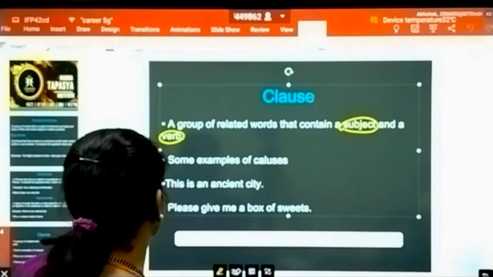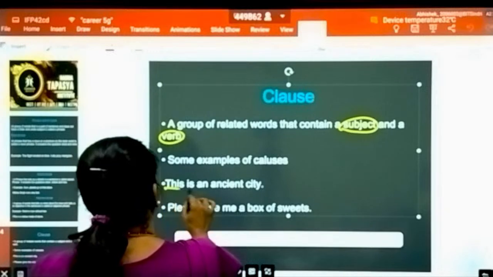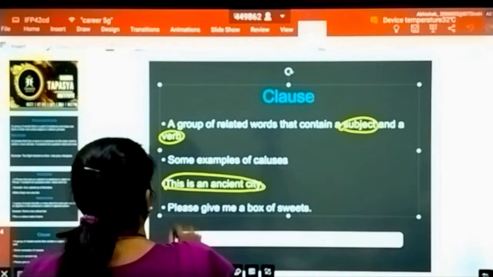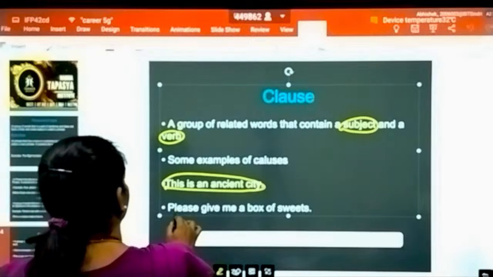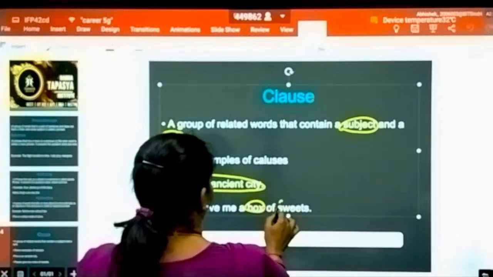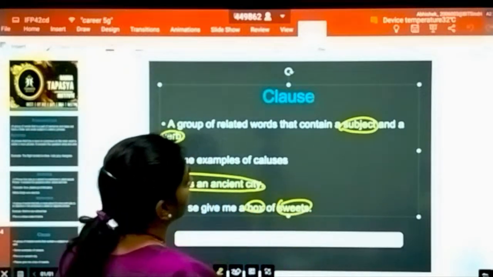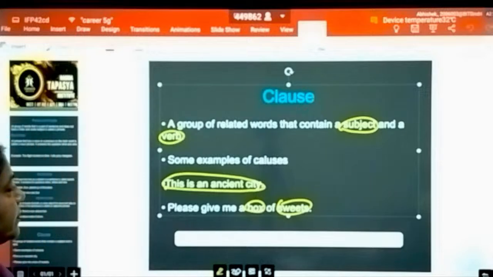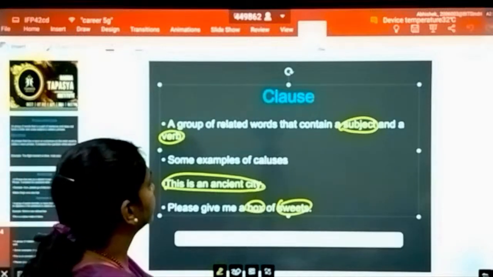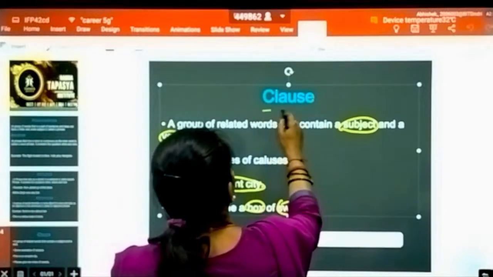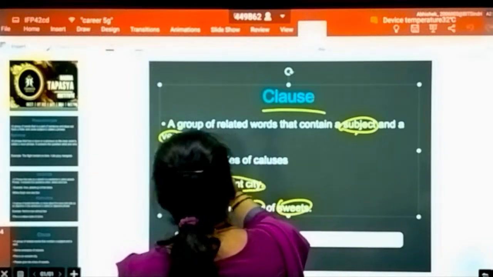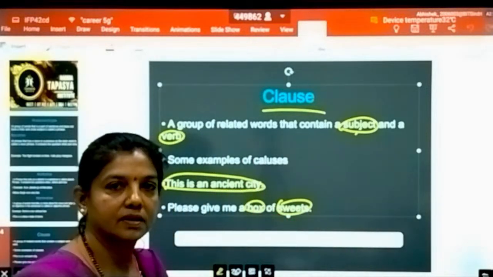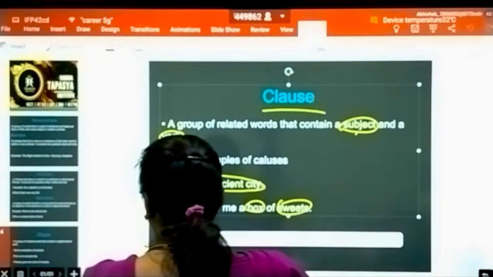Some examples of clauses are: this is an ancient city. Please give me a box of sweets. So this is called a clause. Mainly it has a subject and a verb in it. Got it?